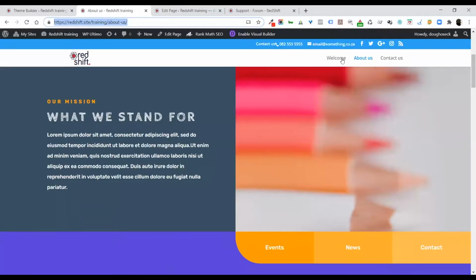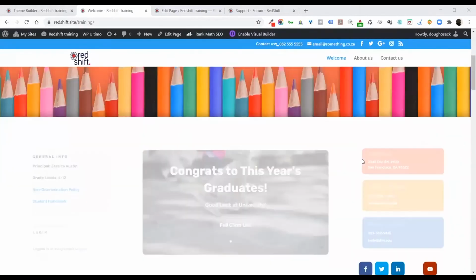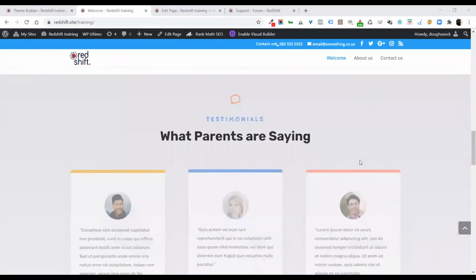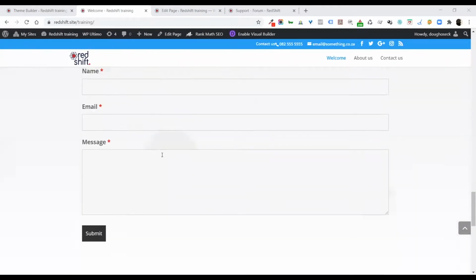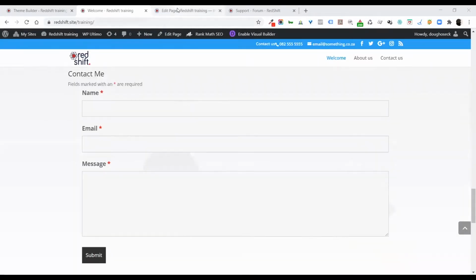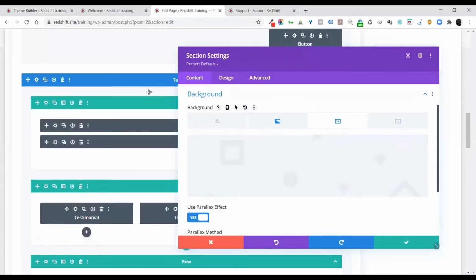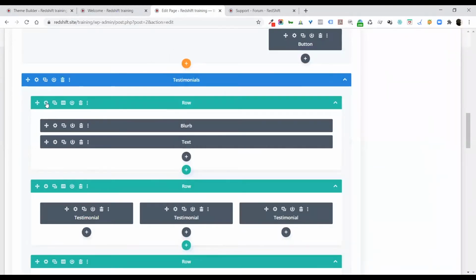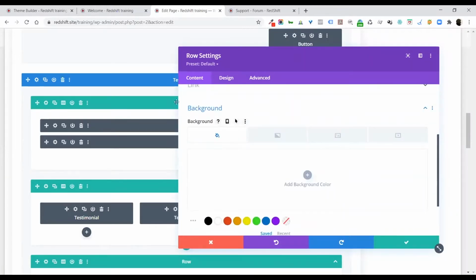So let's have a look at what we're looking at here on the front end, so I can show you in real time what we're talking about. Right, so this testimonial section, where I've actually added my contact form as well, you see this diamond shape and circle shape and whatnot, right? That's coming in from the background on the section. And then on top of the section, you've got the row. And the row has also got a background that you can put in, okay?